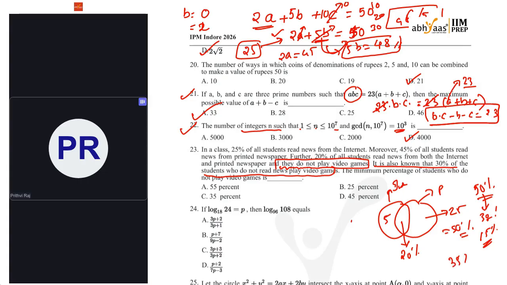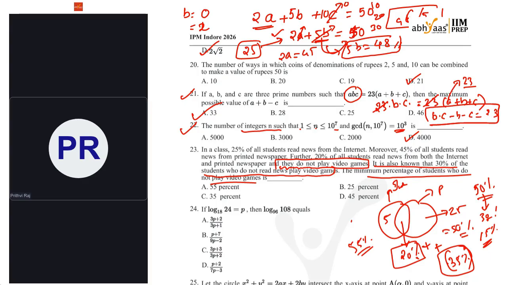So another 35% will not play video games. So the minimum percentage of students who do not play video games is, we already have 20% as given information and 35% as deciphered information. So 20 plus 35, it will be 55. So minimum it is 55%.